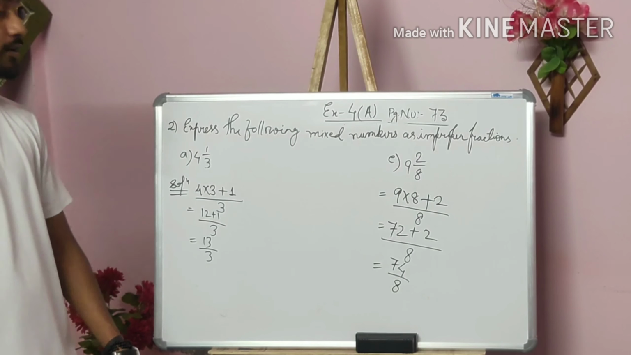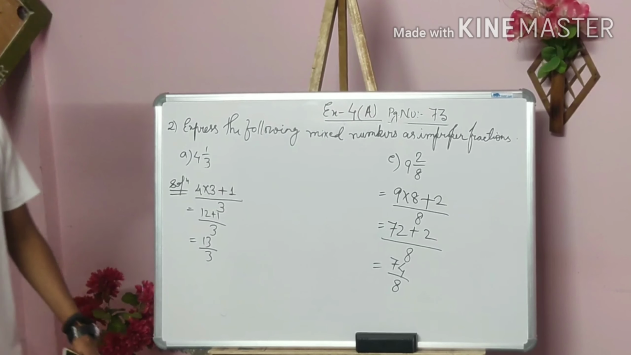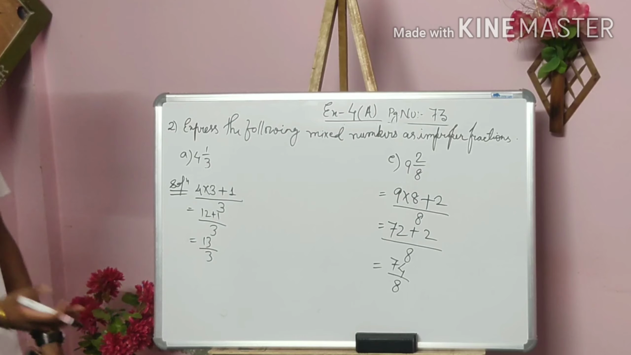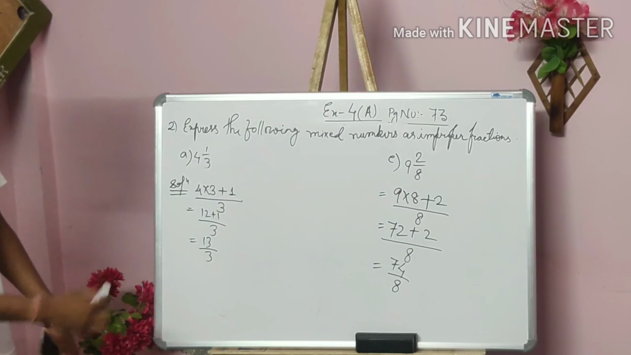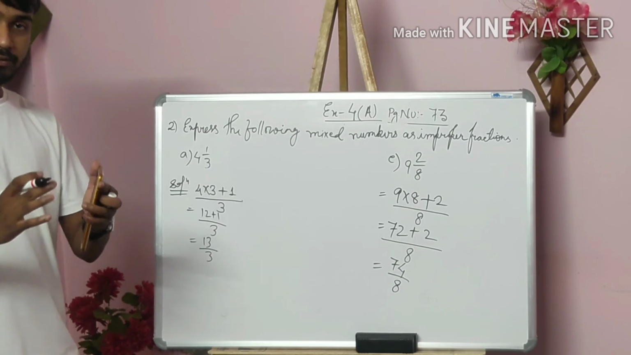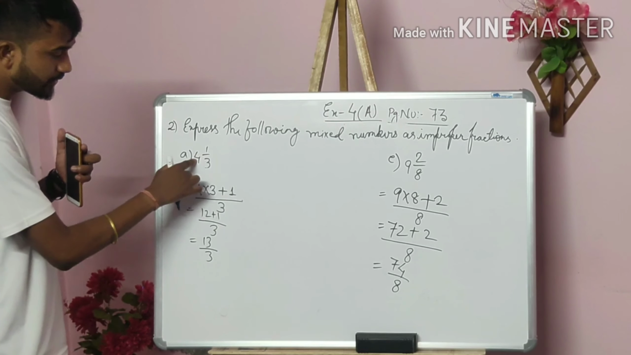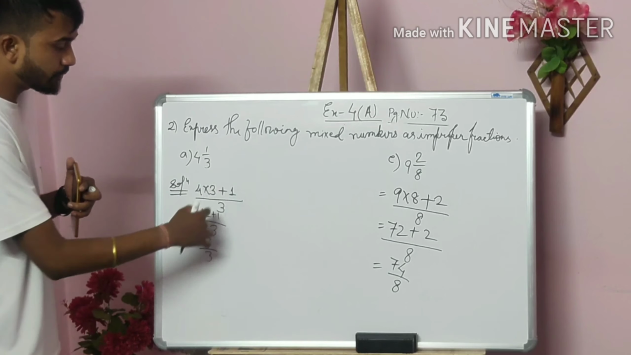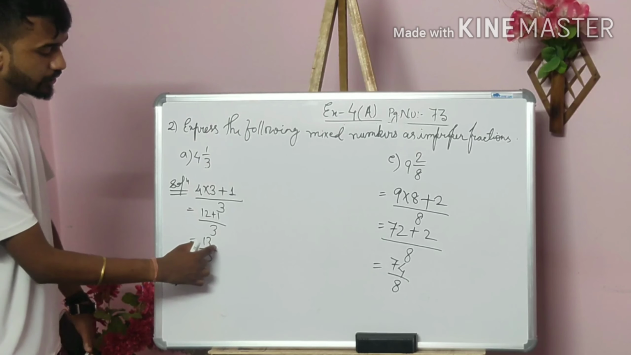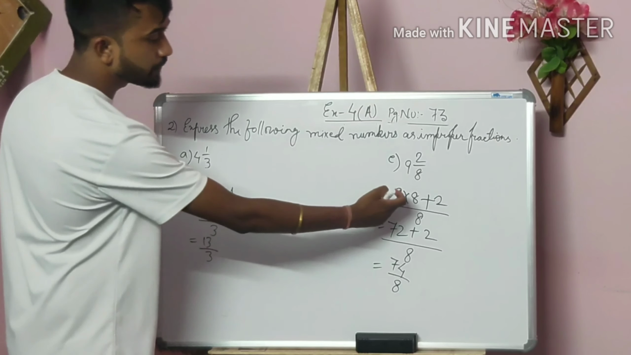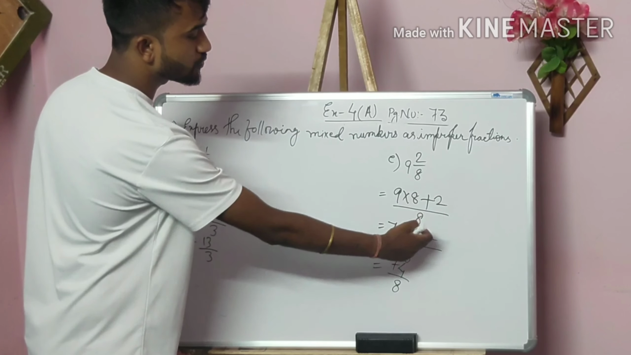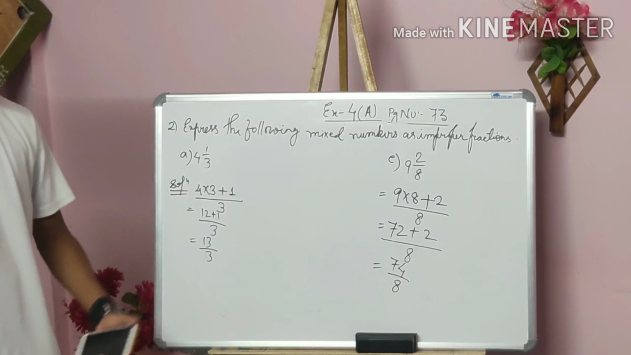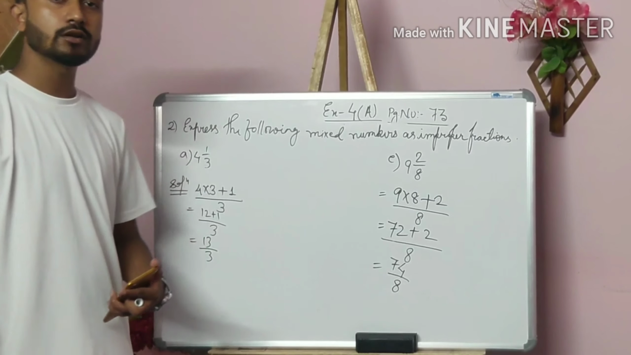So you see, this one is again an improper fraction. So I think we have got the idea of how we convert a mixed number into an improper fraction. I am saying this one again, kindly see, it's very simple. You just have to multiply these two values. 4 into 3 plus 1, divided by 3. So 13 by 3 we have got. Again you see here, 9 into 8 is 72 plus 2 divided by 8, 74 divided by 8 we have got. So this is very simple. Now we are going to do questions number 3 and 4.